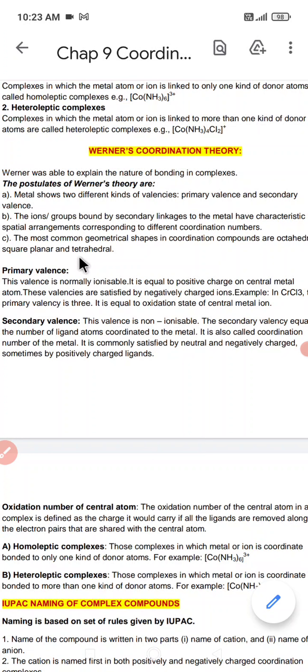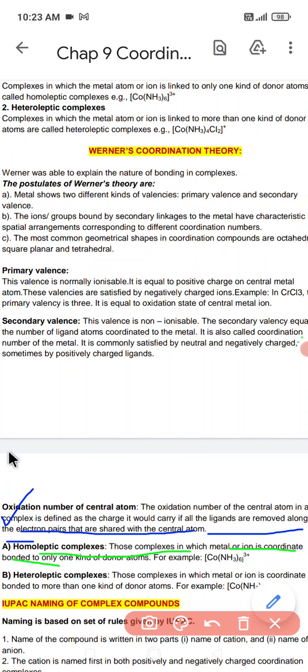In today's class, we are going to discuss primary valency, or what is called primary valence. See, the valence is normally ionizable. It is equal to the positive charge on the central metal atom. These valencies are satisfied by negatively charged ions. Example is CrCl3.